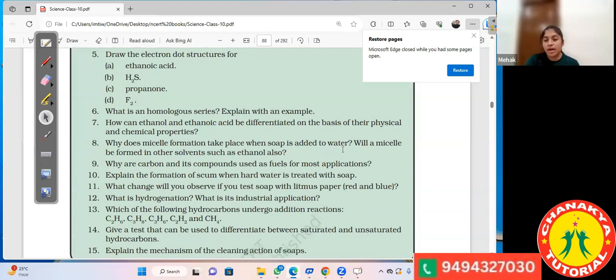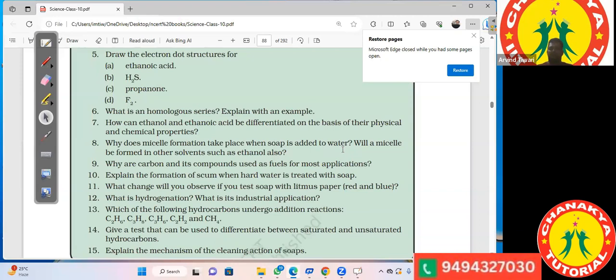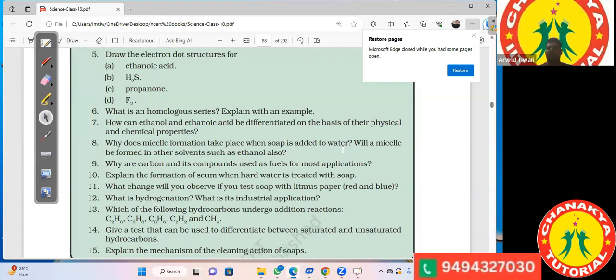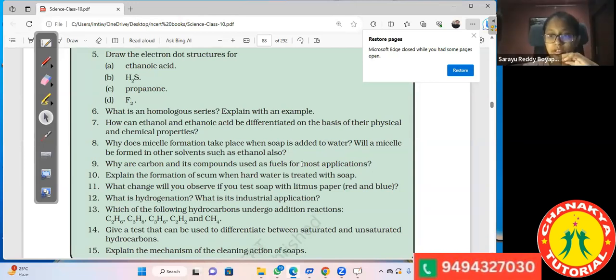So why does micelle formation take place when soap is added to water? Because of its ionic end and long hydrocarbon chain, two ends being hydrophilic and hydrophobic. One of the ends is hydrophobic and one of the ends is hydrophilic, so there is the formation of micelle. Will a micelle be formed in other solvents such as ethanol also? No, sir, because the hydrophilic end is soluble in alcohol.